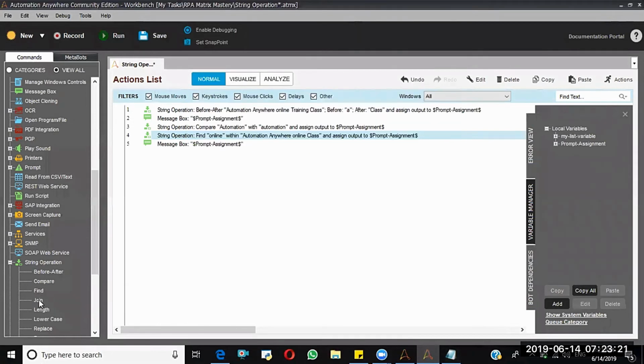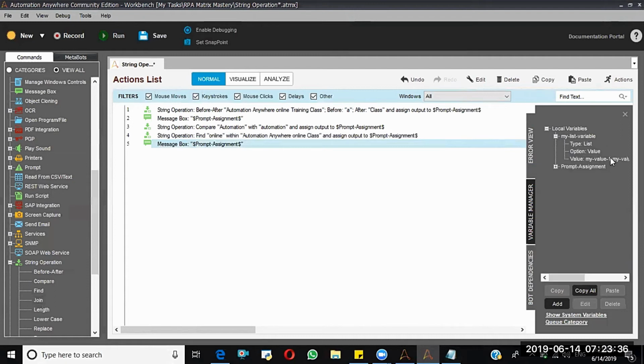Next, join operation. So what is this join operation? It will combine multiple strings into a single string. For suppose, if you take this list type here, my value 1, my value 2, my value 3, up to 5, these are all multiple values. This is going to be combined and provide a single value. Like this, the join will work.